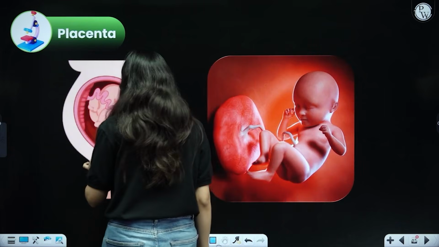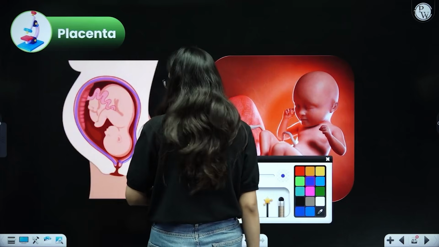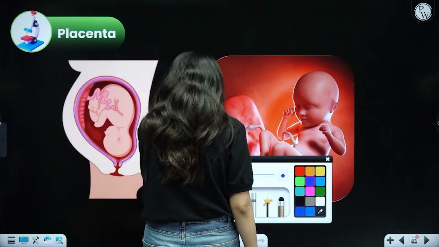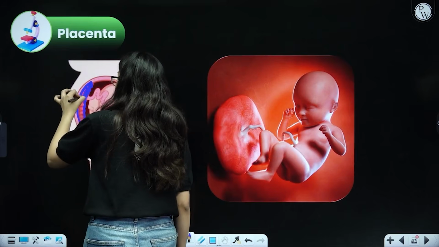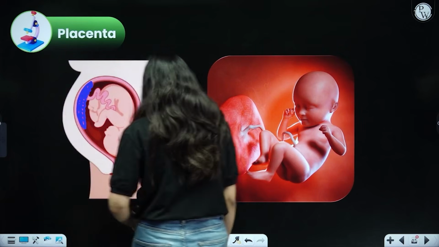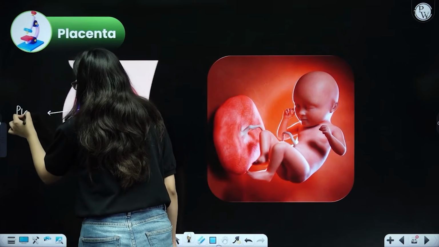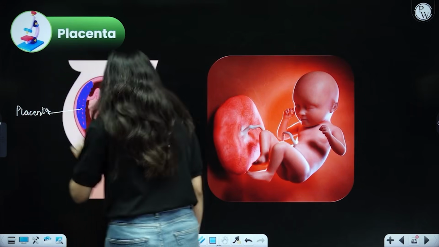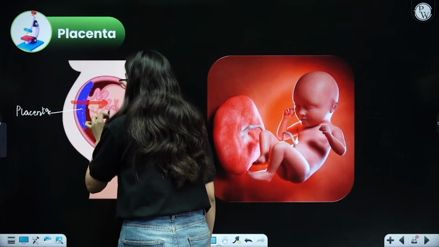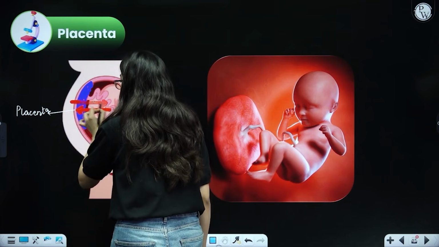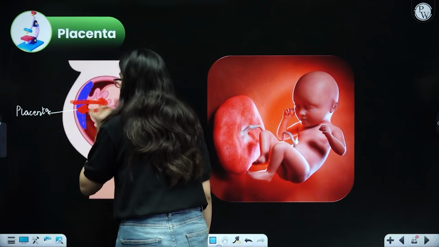Do you see? This whole structure is the uterus, where the development of the fetus is taking place. From the uterine wall, there is coming out this particular structure which is attached. This structure, beta, is called the placenta. It is a disc-like structure. This placenta is such a beautiful structure that it is able to provide all the nutrients from the mother's body to the fetus and from the fetus to the mother's body. So the food and the oxygen will come and reach the fetus. The waste as well as the carbon dioxide will be given back to the placenta.